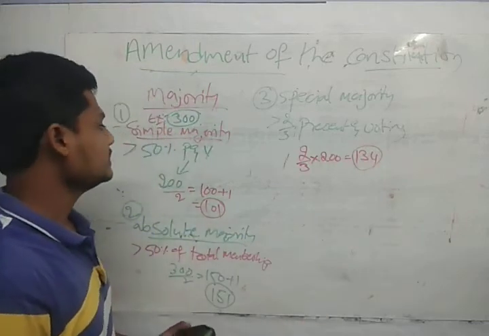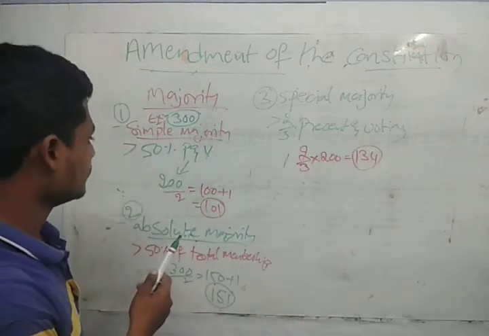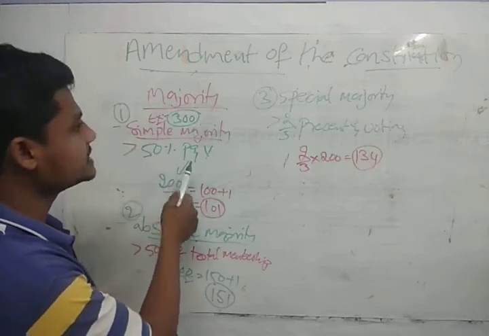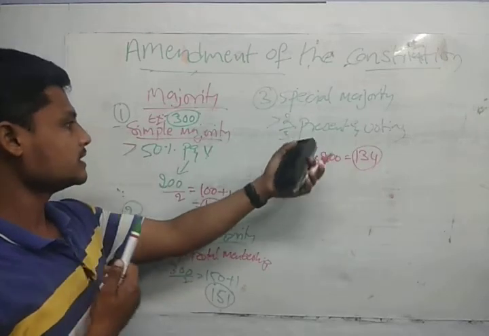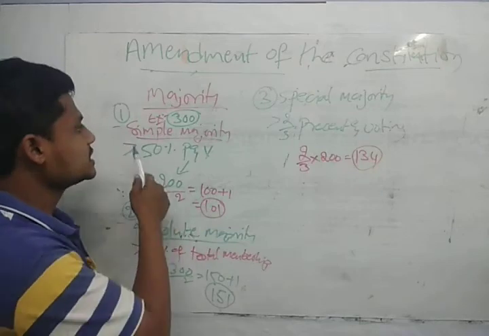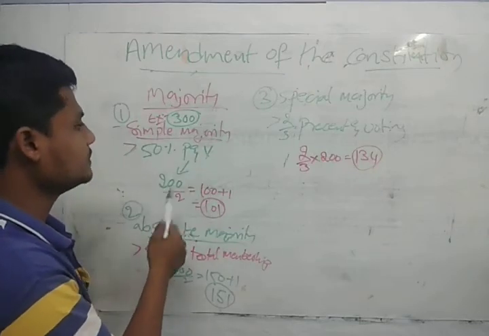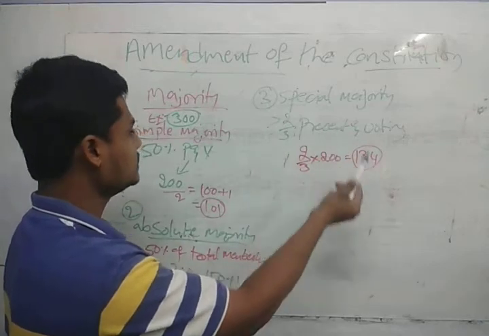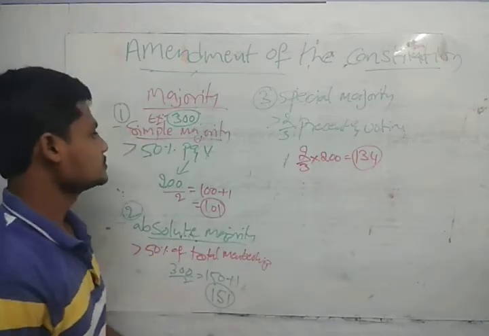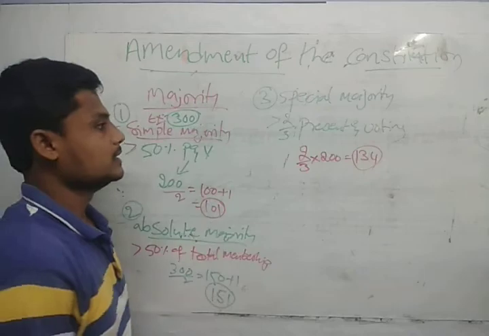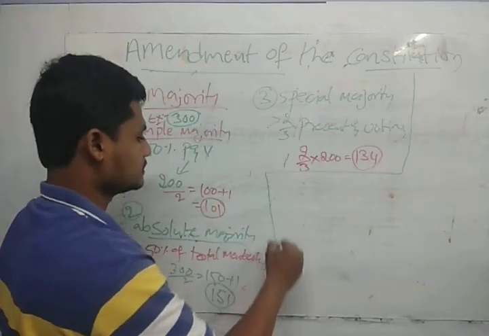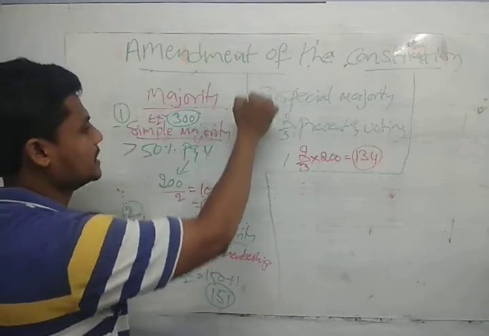Okay, guys. Simply, it is two-thirds of the present and voting. So in simple majority, 50%, that is 200 by 2 plus 1. In the special majority, we have two-thirds of the present and voting, guys. Okay, so this is the pattern. We have this type of majorities.